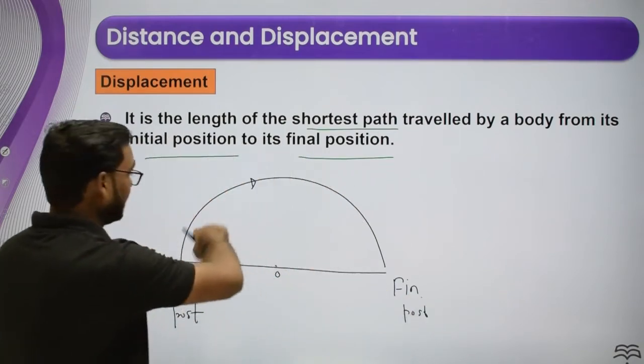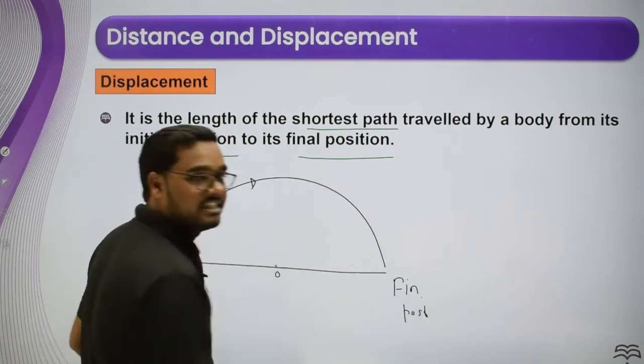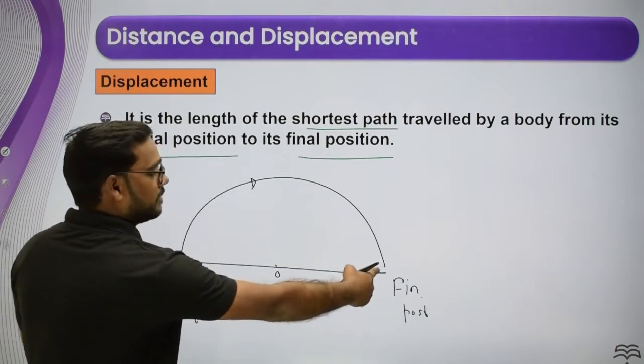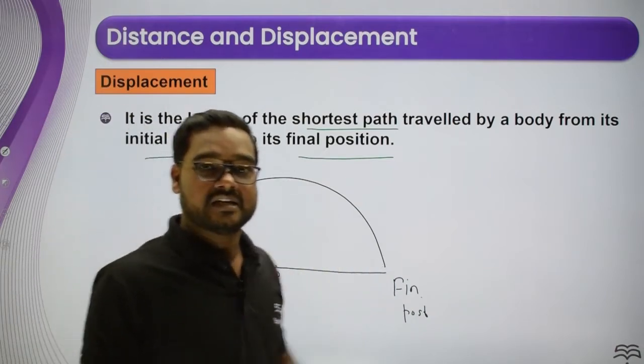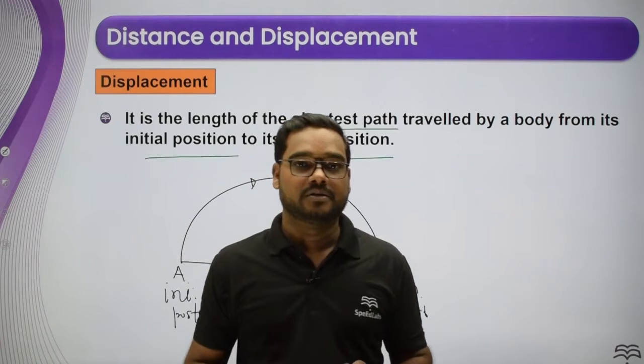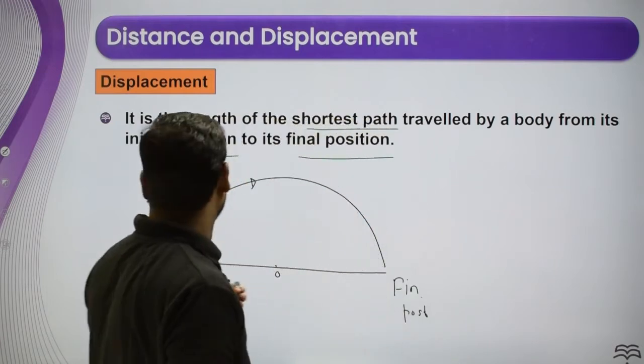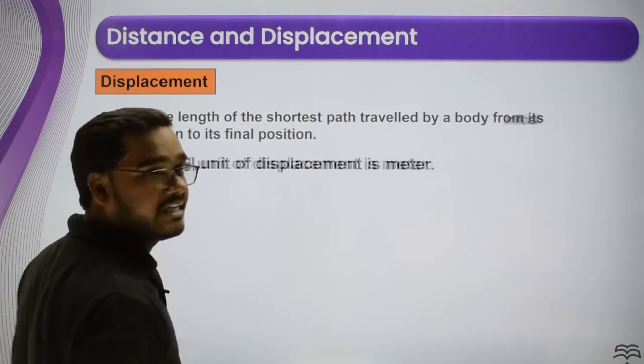This is the distance, whereas this is the displacement, because this is the shortest path. Okay, hope it is clear to everyone. So move to the next point related to displacement, whether it is a scalar or vector.